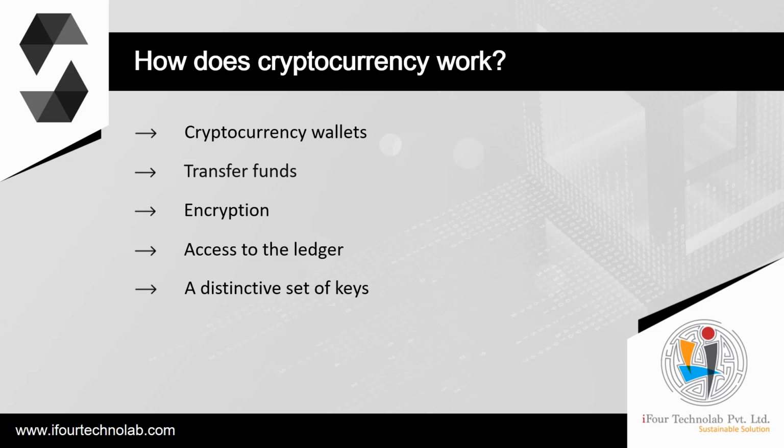Each transaction returns to a distinctive set of keys. Anyone who owns a set of keys owns the amount of cryptocurrency connected with those keys. Many transactions are added at once to the ledger. These transaction blocks are added by miners sequentially. That's why the ledger is called the blockchain, and the technology behind it. It's a chain of blocks.